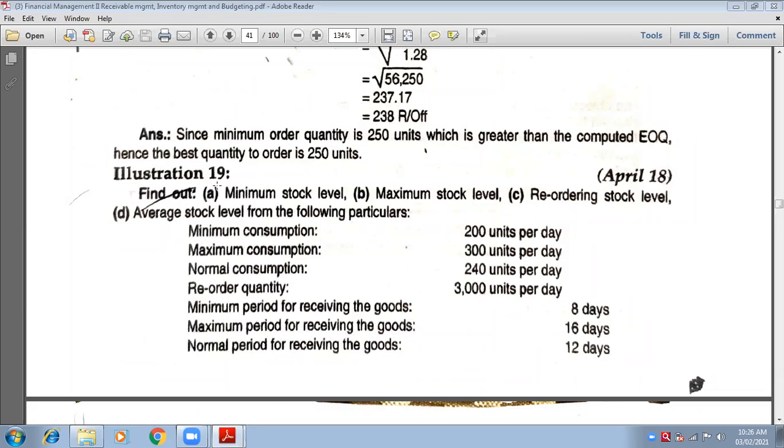Okay, so first is what they are asking you. First, always remember we need to calculate reorder level. Always remember, because if we don't have reorder level, how will we calculate minimum and maximum level? Are you following me? Yes, ma'am. Okay. So write down first reorder level.